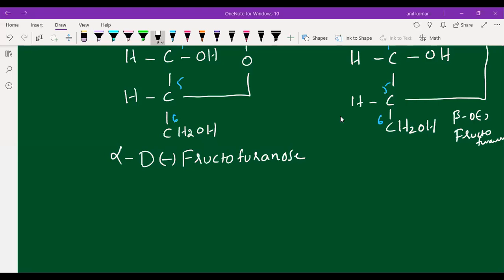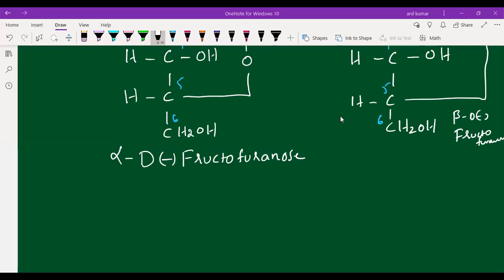Okay, students. I will make it clear. If you are taking fructose, the configuration is the same, that is at one carbon only. You can see the configuration is changed in the case of fructose. So if the configuration is changed at one carbon, we call it anomers.